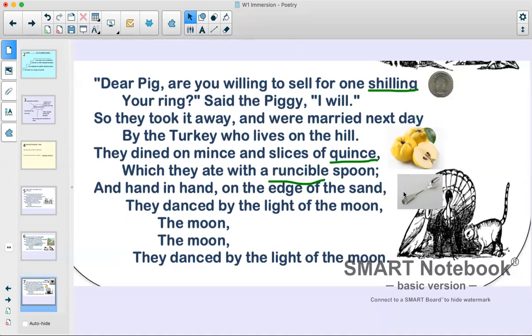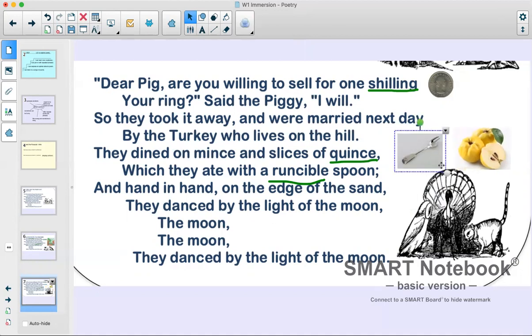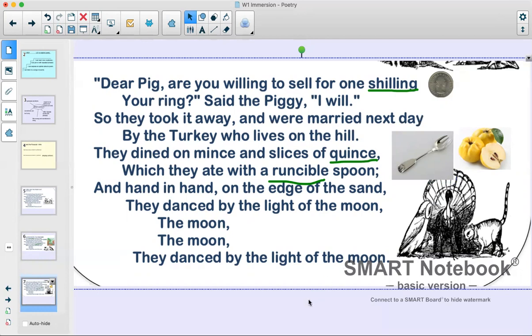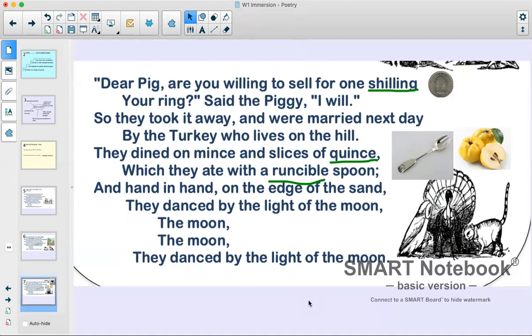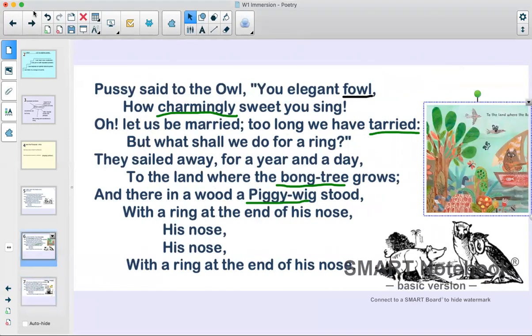So a runcible spoon is a spoon that you can still get today, but it's a really old spoon. They used to use it in the olden days a lot, and it's kind of a mix between a spoon and a fork. So you can see in the picture, it's a really old spoon and a fork. So they ate their fruit with that special spoon. "And hand in hand on the edge of the sand, they danced by the light of the moon."